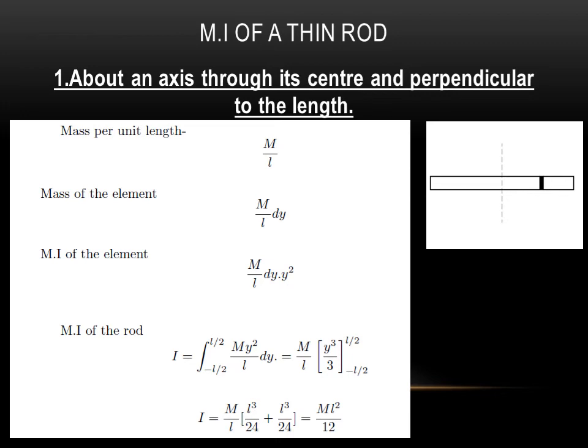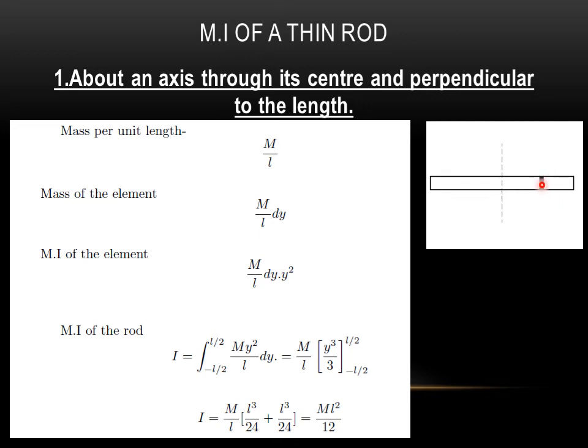We consider that the body is a uniform rod of mass m and L is the length of the body. M is the total mass of the body and L is the total length of the body. Then mass per unit length can be written as M by L. If you consider a small element which is at some distance y from the axis, this one, there is a small element. The length of the small element, let us take it as dy.